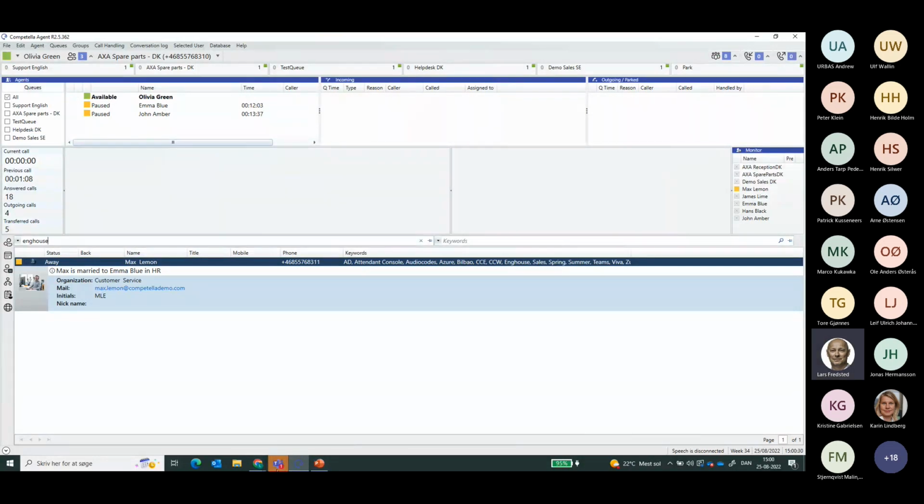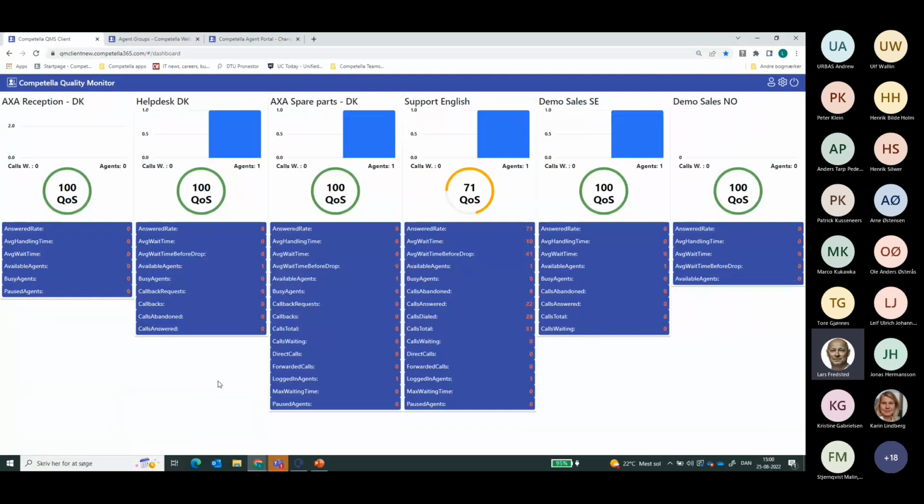So that takes us from the real-time information, which of course can be used for information. The information is used to find out if you have enough agents serving the different queues, how many calls are waiting, and if you are using, for instance, our callback service for the individual queues, then you can enable that, or it enables itself. And instead of customers waiting in line, they will keep their place in queue. They can hang up and can be called back when it's their turn to be served.